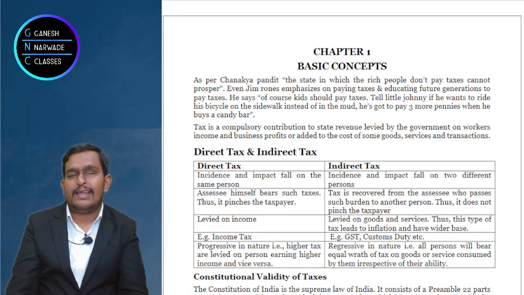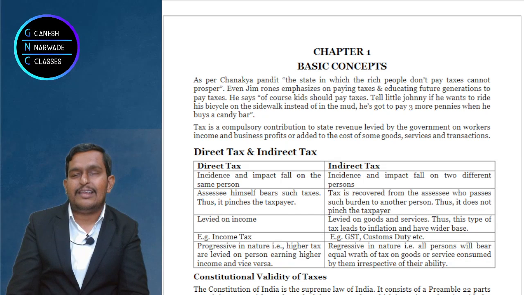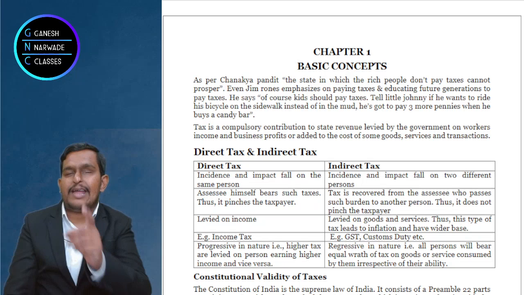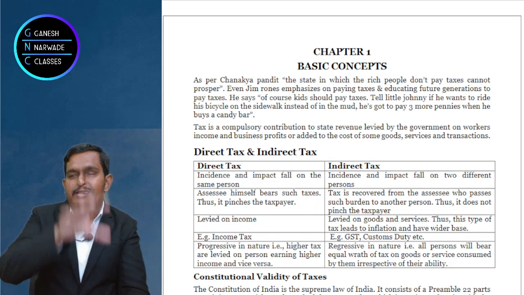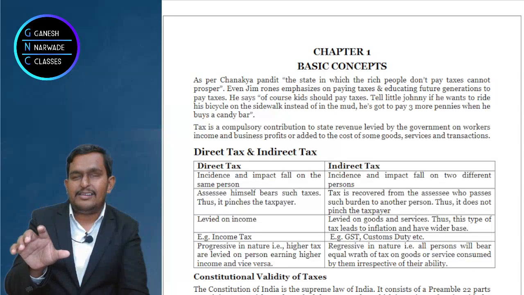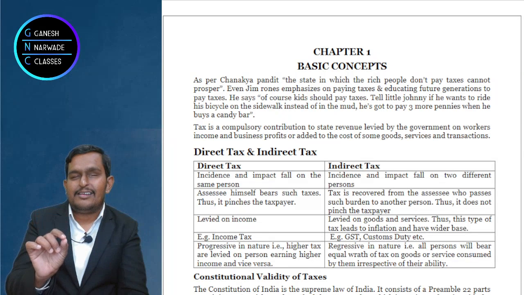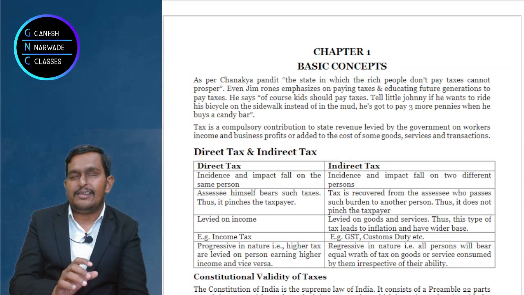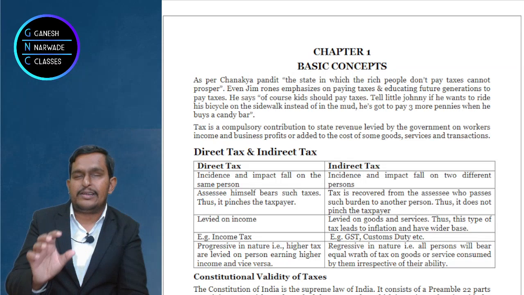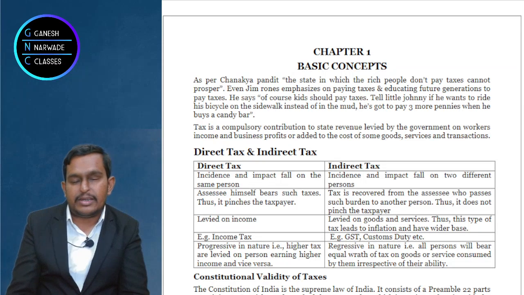You pay to the seller, seller pays to the government. Sometimes the goods will be delivered only after you pay taxes to the government. So the arrangements may change, right? But the essence is the importer who is bringing goods into India or the exporter who is in India has to pay taxes to the government.